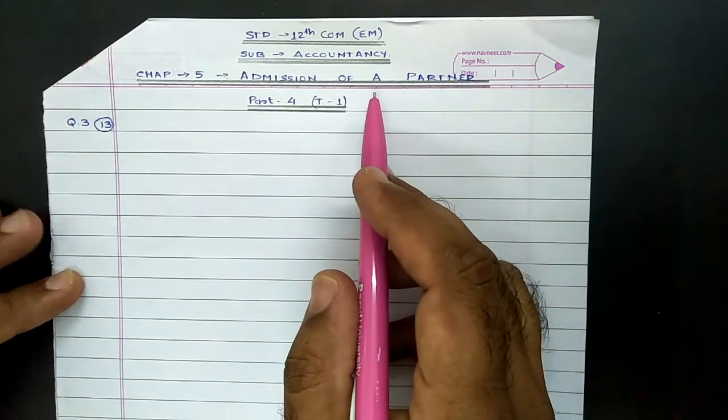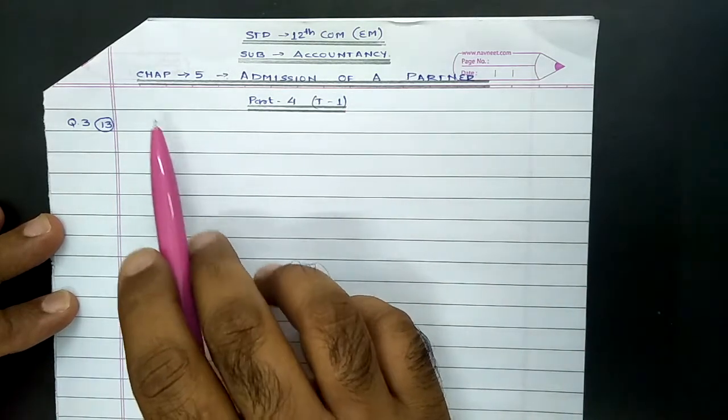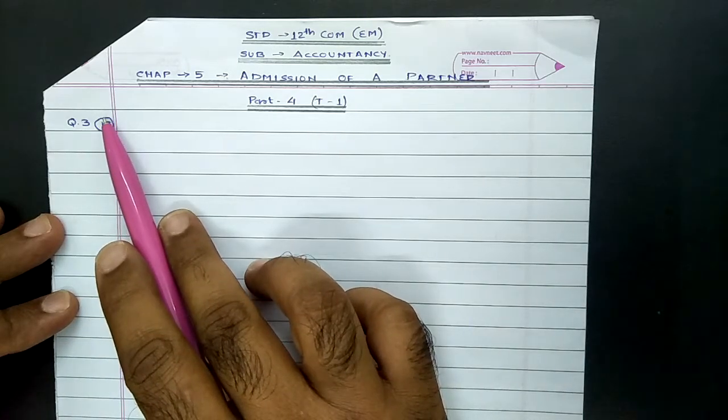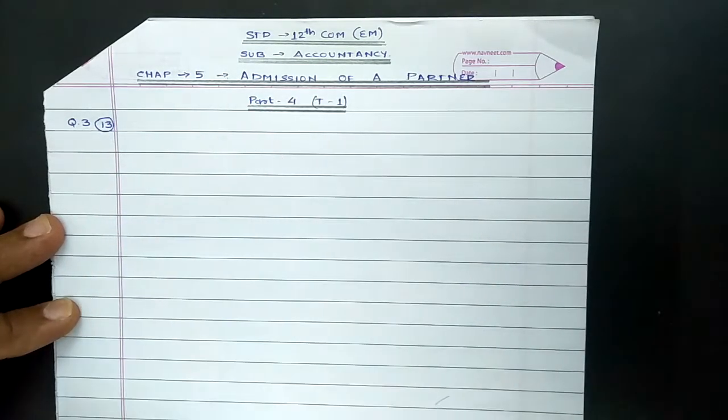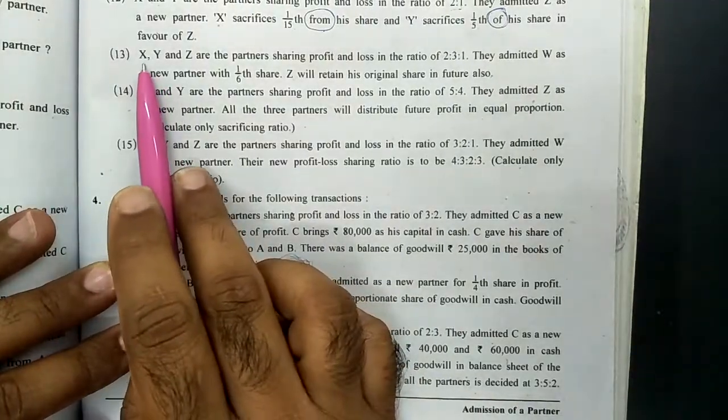Again today we'll be continuing with the same thing, that is calculation of sacrificing ratio and new ratio. In the last class we went through question number 3, the 12th one. Now today we will be solving the 13th onwards. Before we proceed, let us go through the question first.